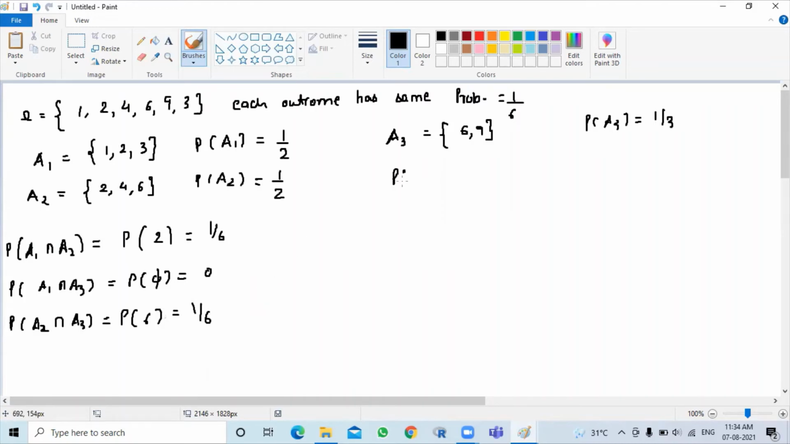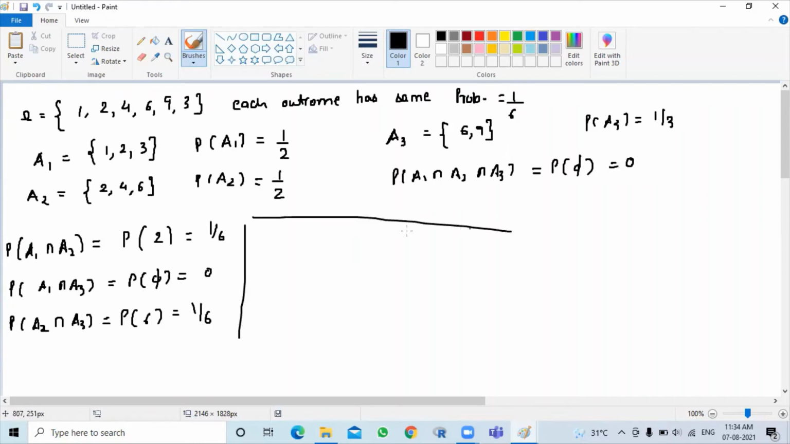Also, you can look up that the probability of A1 intersection A2 intersection A3, so what is common between A1, A2 and A3? There is nothing common between A1, A2 and A3. So this probability is 0. So now we will try to obtain the probability of union. We are trying to obtain the probability of A1 union A2 union A3.